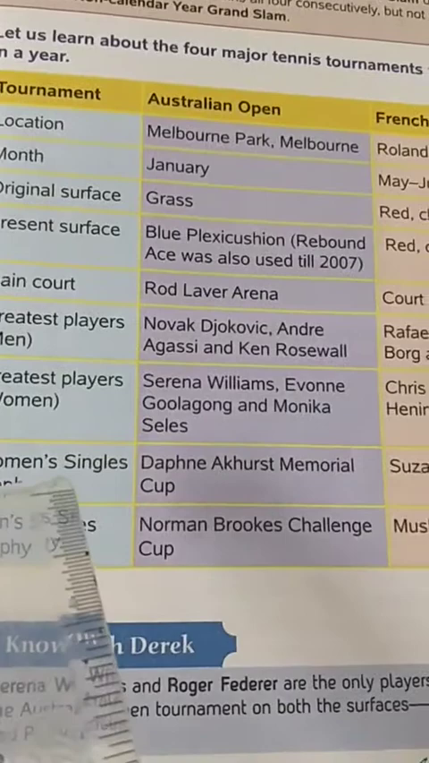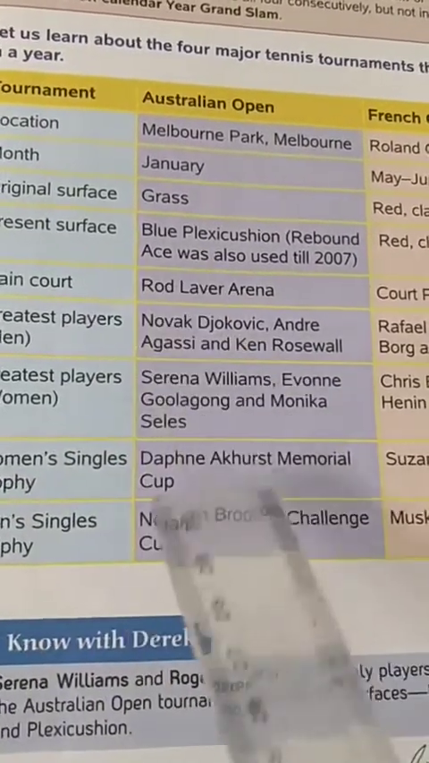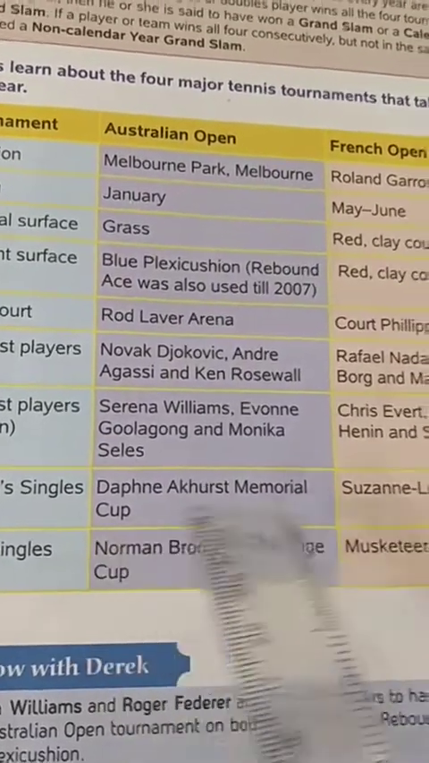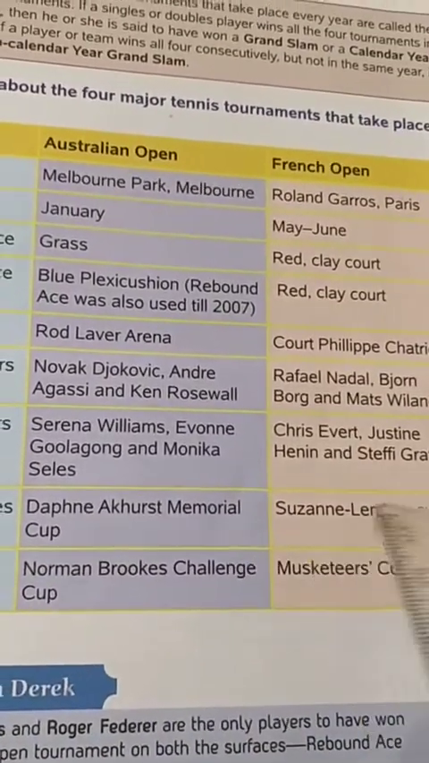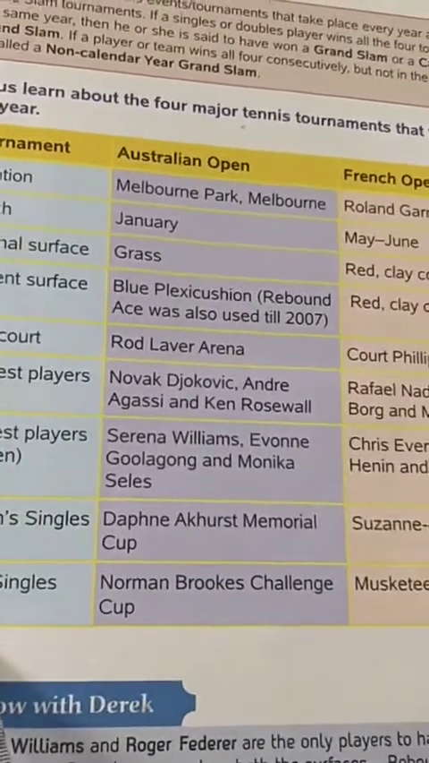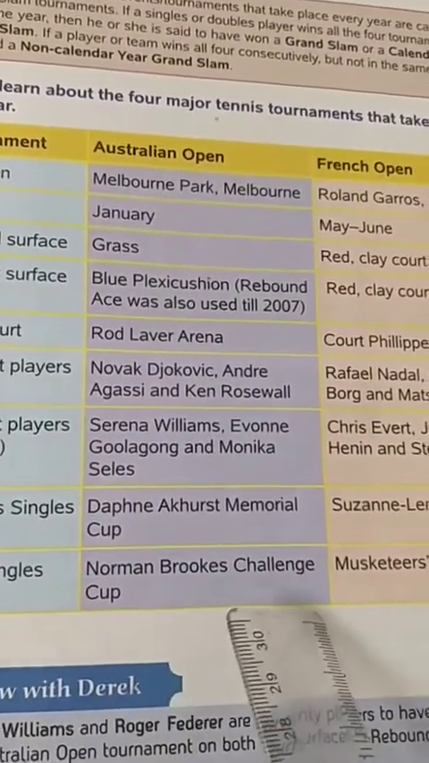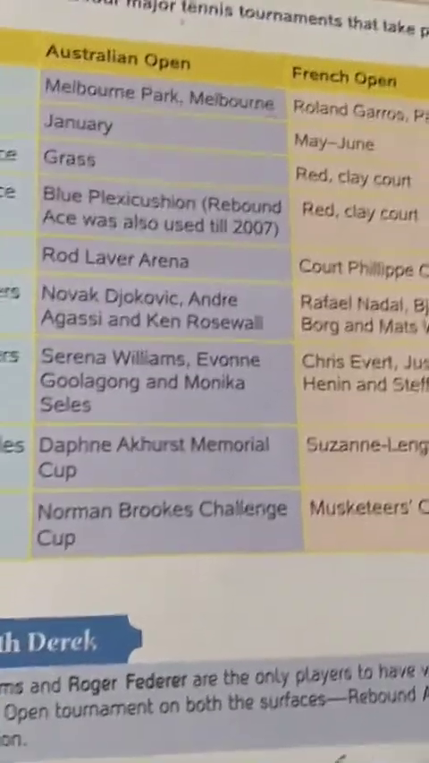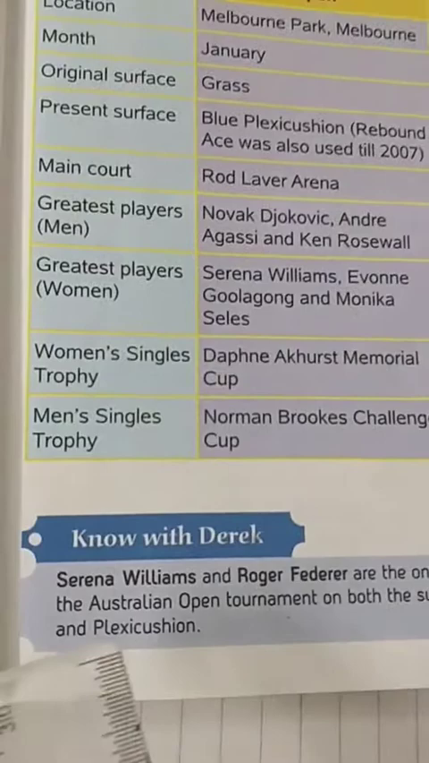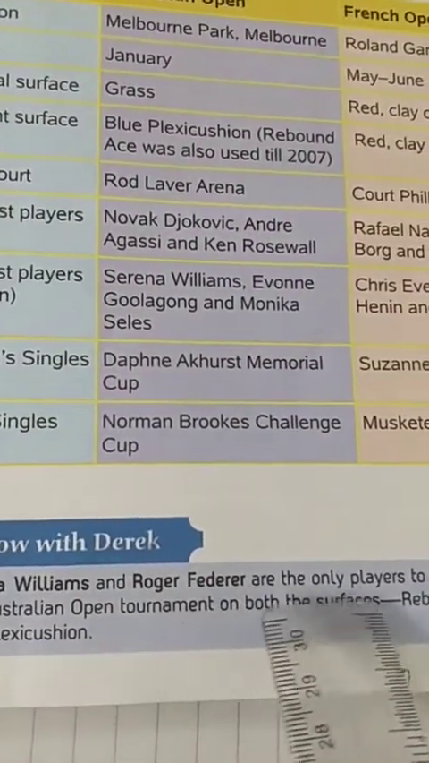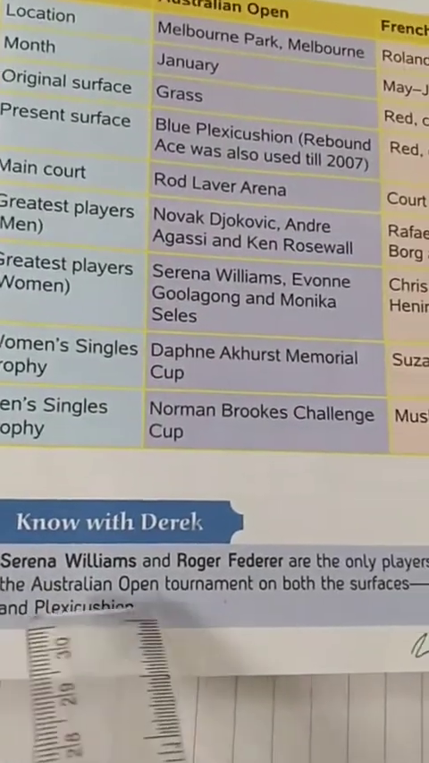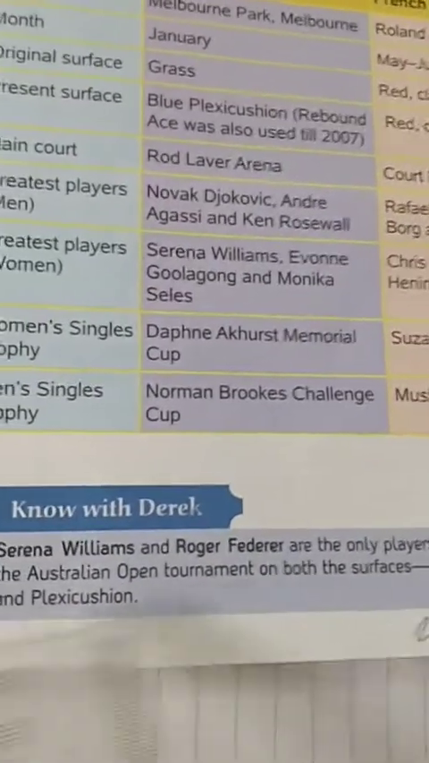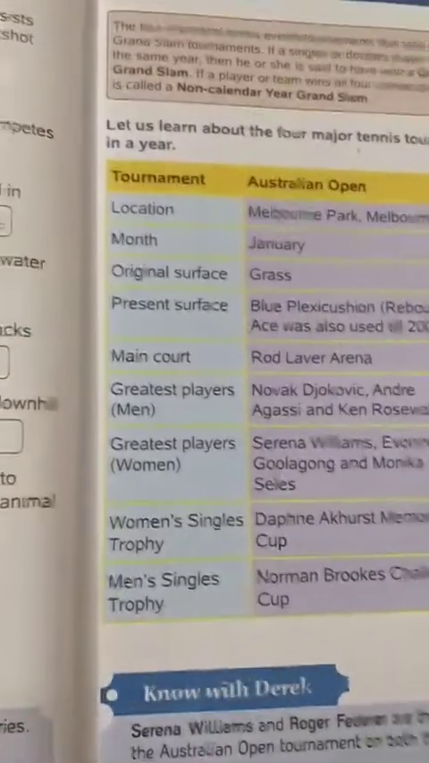And who has won the women's single trophy for Australian Open? Daphne Akhurst Memorial Cup, and Suzanne Lenglen Cup for French Open. For the men's single trophy, Norman Brookes Challenge Cup for Australian Open, and for French Open, Musketeers Cup. Now, Serena Williams and Roger Federer are the only players to have won the Australian Open on both surfaces, that is Rebound Ace and flexi cushion.